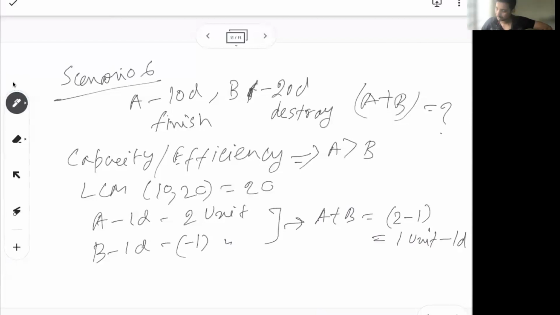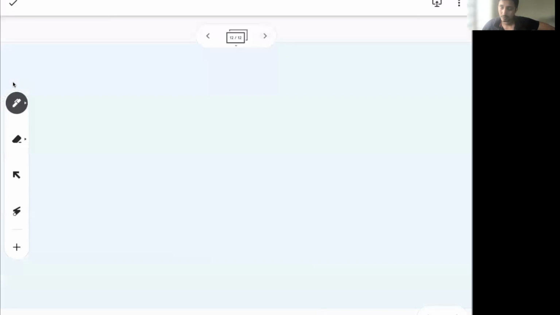So similarly 20 units will be done in 20 days, right? So that's how the negative contribution works. So instead of adding, you just have to subtract the person who is destroying the work. The same concept of one person positively contributing, the other person negatively contributing, works the same way for pipes. These are kind of applications you can think.